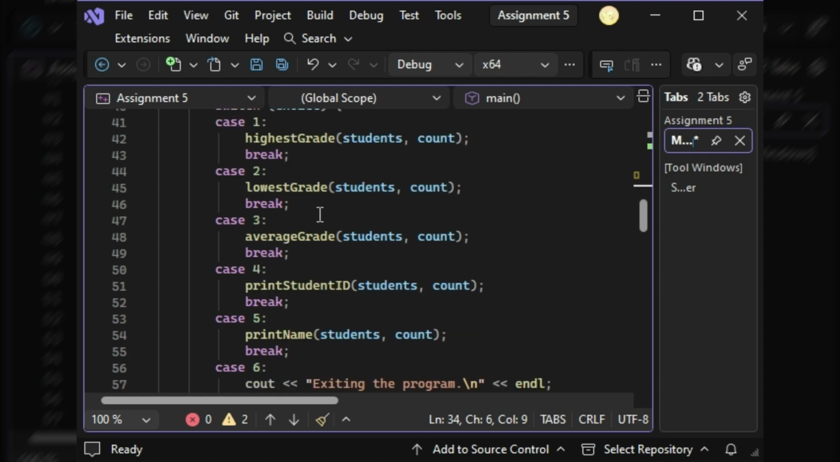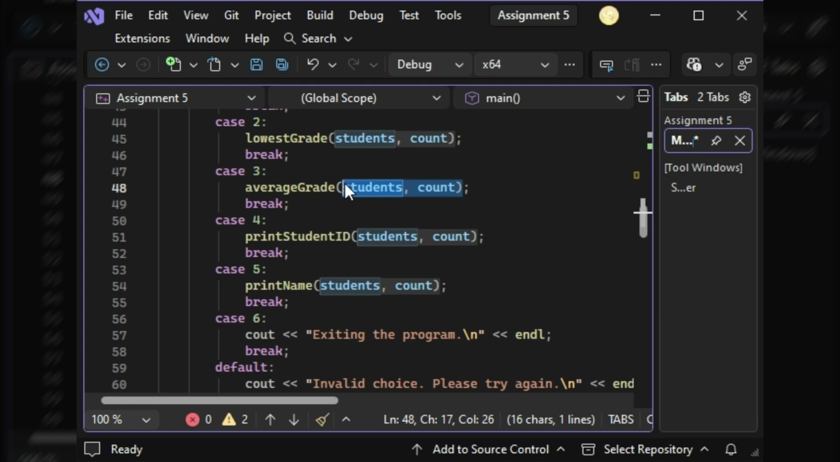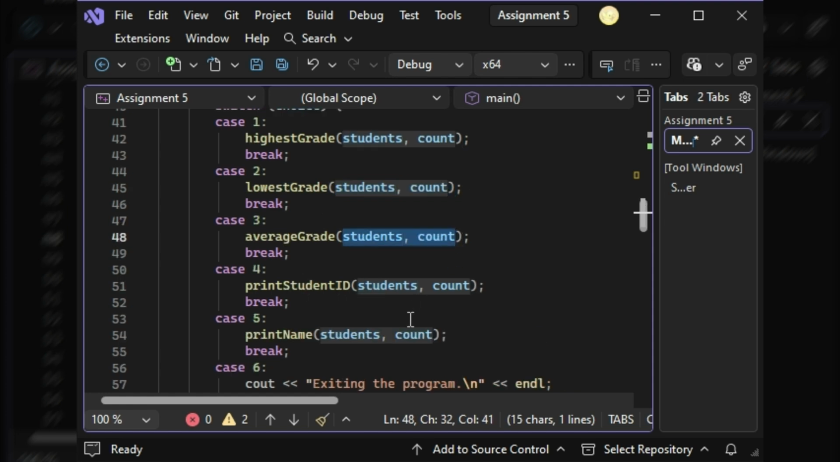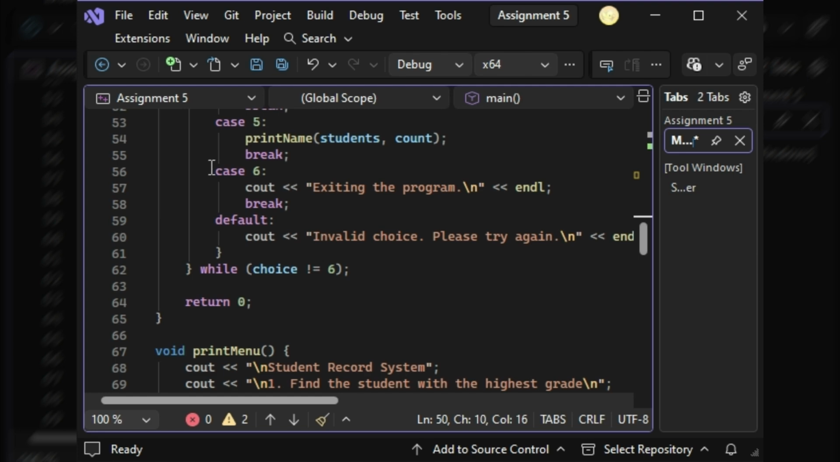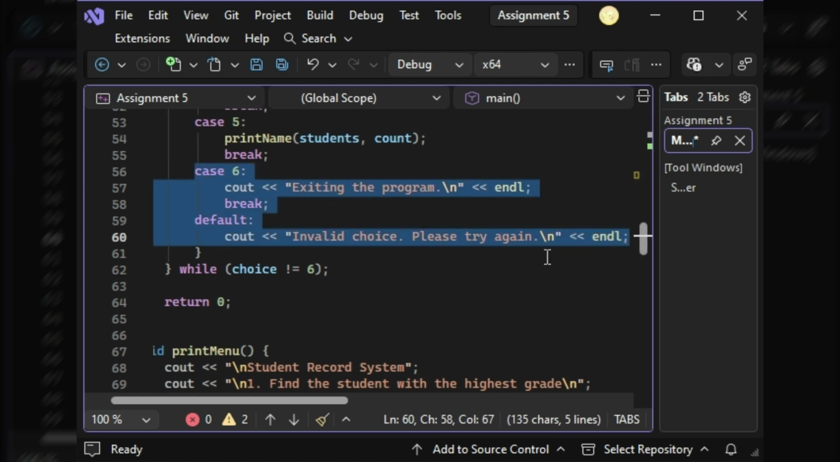Inside the do-while loop, I established 5 different cases for the 5 categories: highest, lowest, average grade, student ID, and student name. Then I added inside the parentheses the local variable students to access the student information and added the local variable count to remind the system of the student limit. Case 6 in line 56 ends the program when the user is finished, or if the user inputs an invalid option, it will print out an error message.